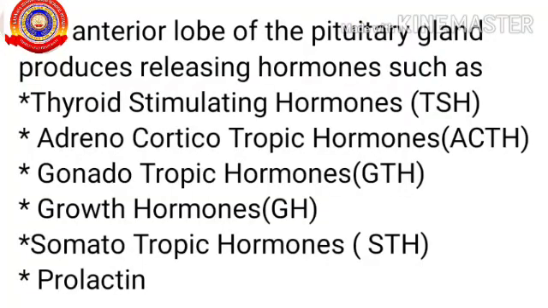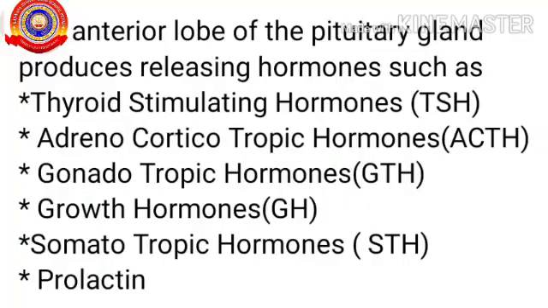The anterior lobe of the pituitary gland produces hormones such as thyroid stimulating hormone, or it is also called TSH, adrenocorticotropic hormone, or it is also called ACTH, gonadotropic hormone called GTH, growth hormone GH, somatotropic hormone STH, and prolactin.